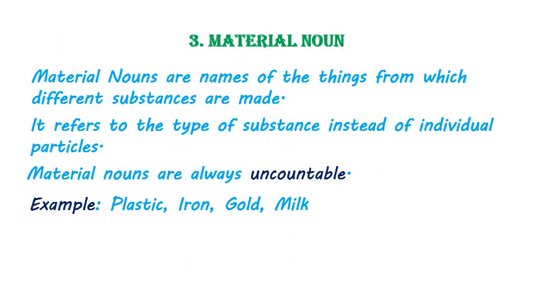Material nouns. Material nouns are names of things from which different substances could be made. It refers to a type of substance instead of an individual particle, and hence material nouns are always uncountable. Look at these examples. Plastic. It is a material noun. It is a material out of which different things could be made, like a chair or a table or a sharpener. Likewise, iron, gold and milk are material nouns from which different things could be made, and hence these words should never be used in plural.